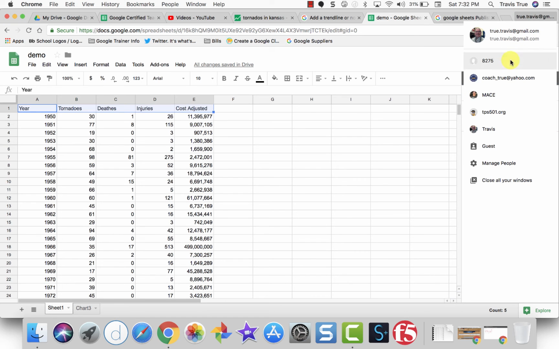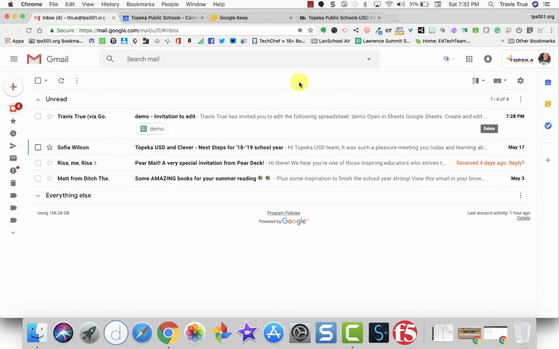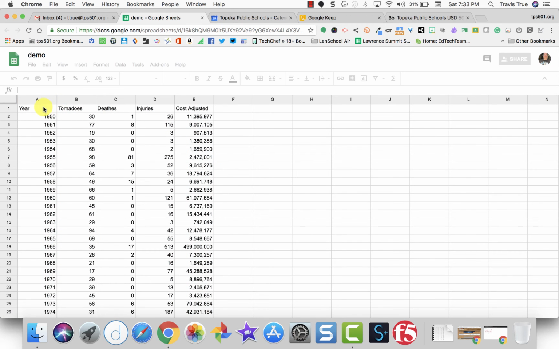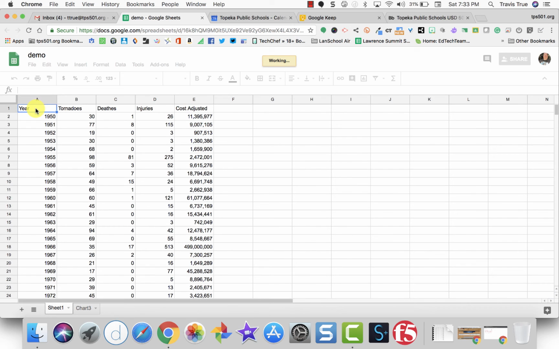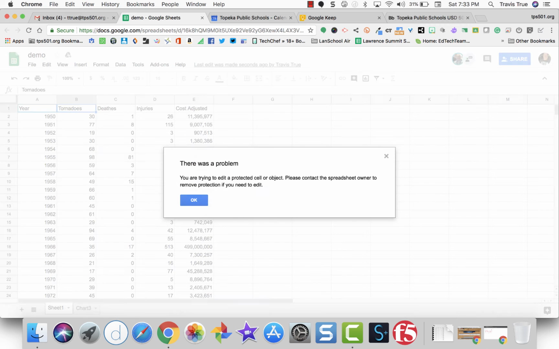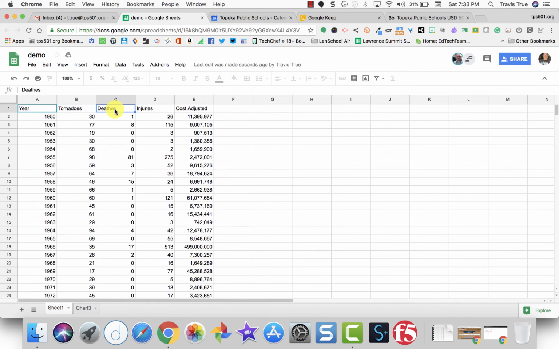Now what I'm going to do is go over to my other account, open up this document, and now in my other account I should not be able to, I can't even see, when I tried to delete that: you're trying to edit a protected object, please contact the spreadsheet owner, which is my other account.